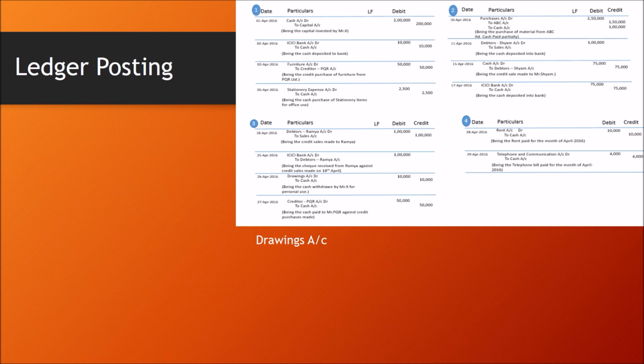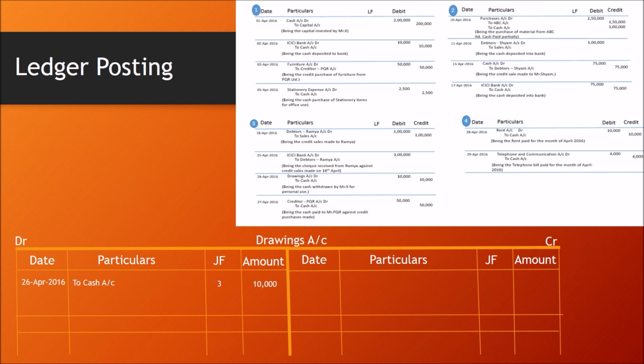Drawings account: the only transaction which affects drawings is the third transaction on page number 3. Drawings is debited. On the debit side of the drawings account, I have recorded the transaction as 26 April 2016, to cash account, journal folio 3, amount is 10,000. Let us balance it. Debit side total is 10,000 and the credit side total should be 10,000 at the month end. 30th April 2016, by balance carried down 10,000 rupees.